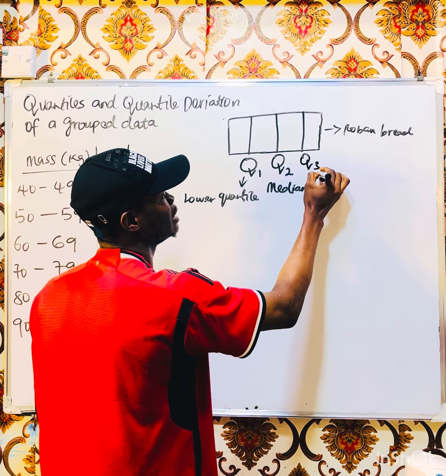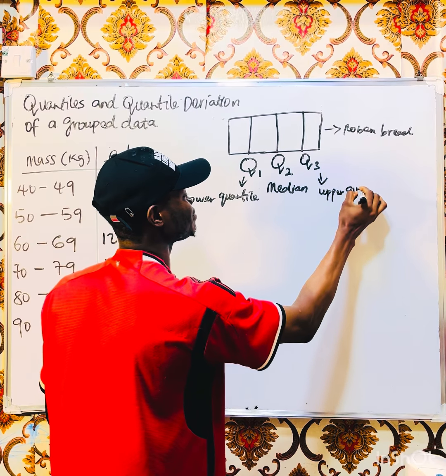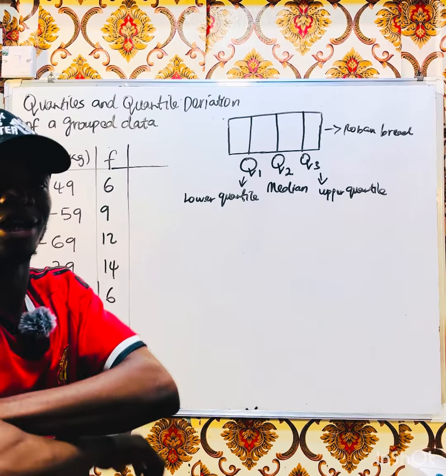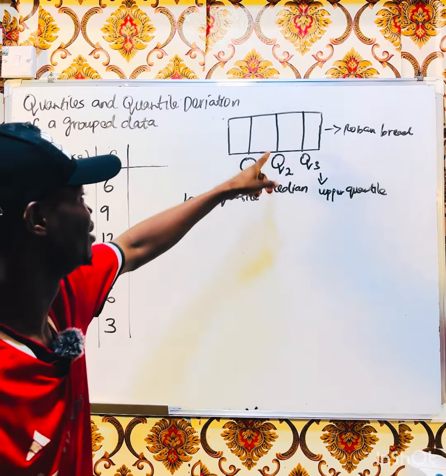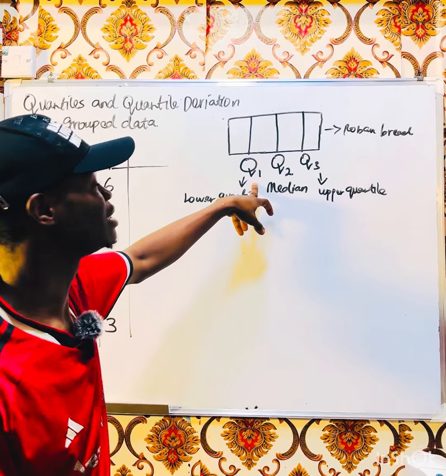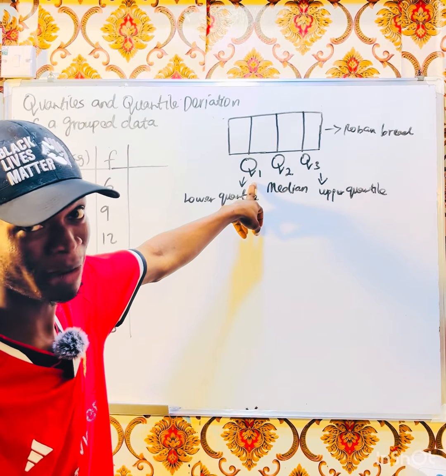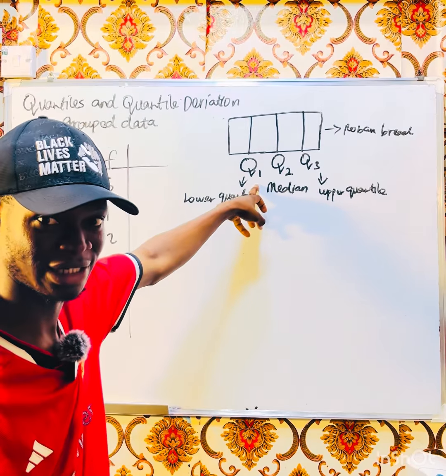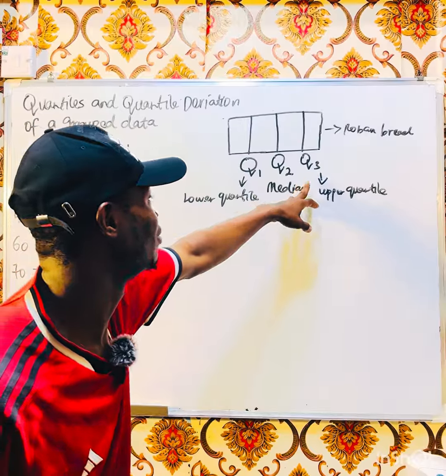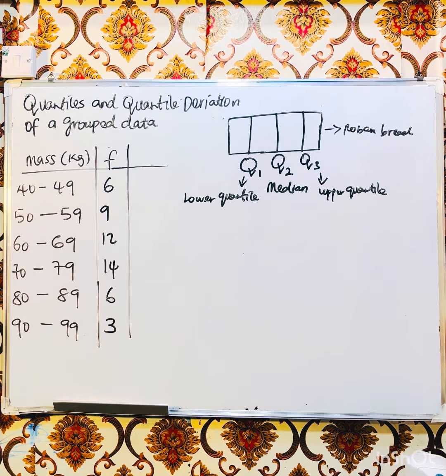Now, this place is called Q3, and it is known as the upper quartile. I repeat what I just said. The middle is called the median. This place is your lower quartile. Now, this place is your upper quartile. Good job, you are learning. Let's go again.